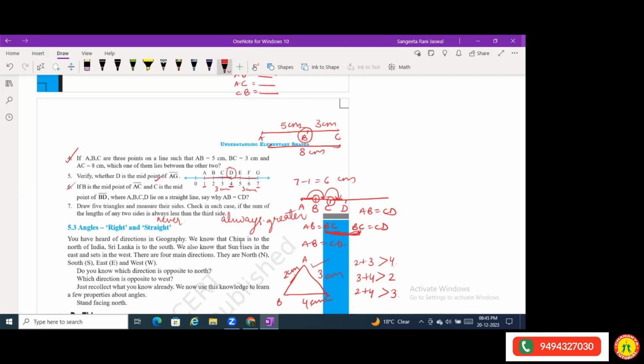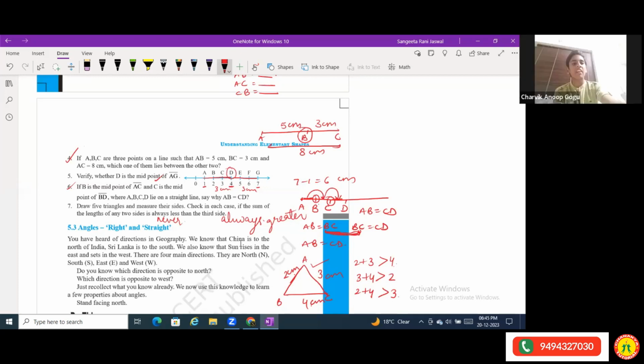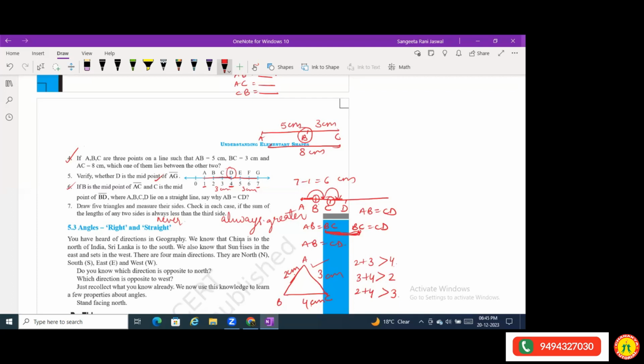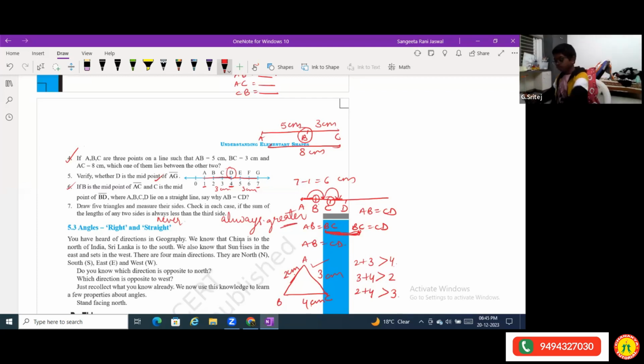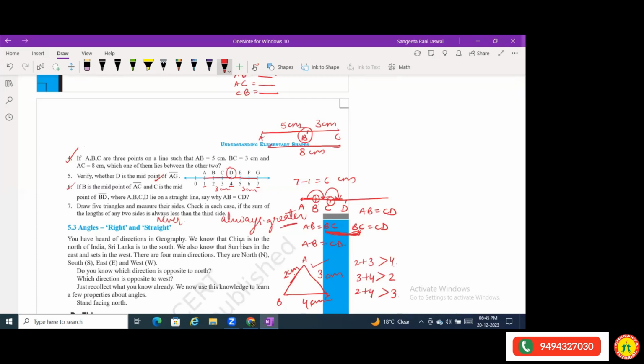Yes. So this is showing that in all your examples, you must have seen that the sum of two sides is always greater than the third side. Okay, so this you have checked now. The sum of lengths of two sides is never less than the third side. It is always greater. Okay. Done, ma'am. Great. Very good.